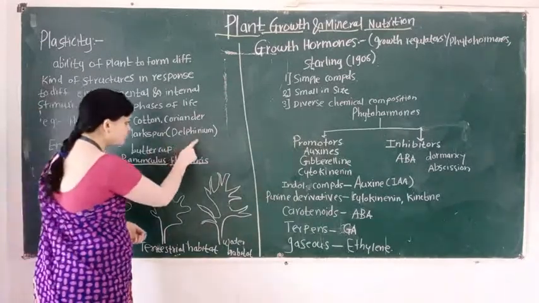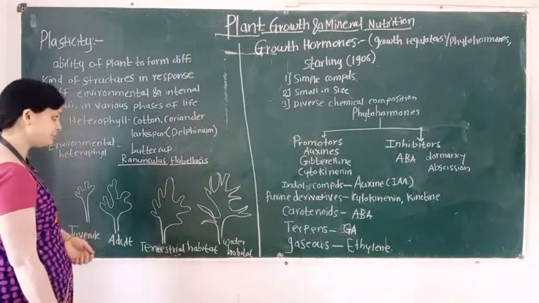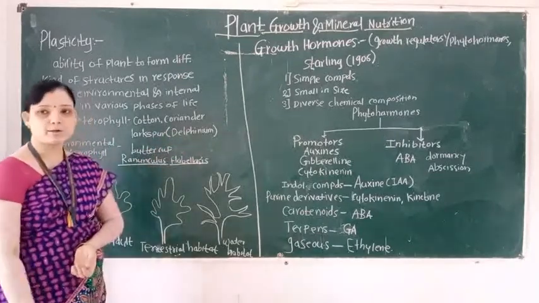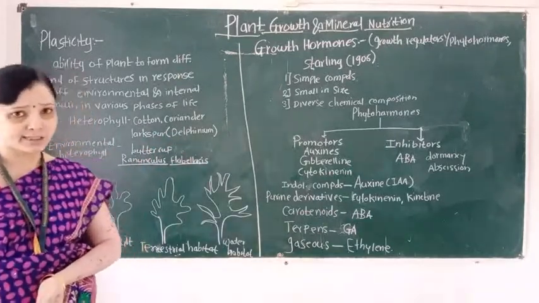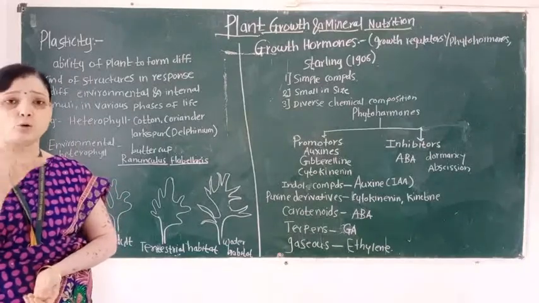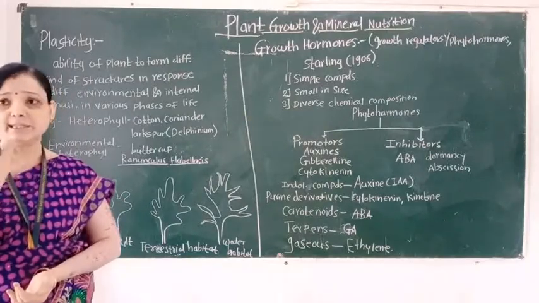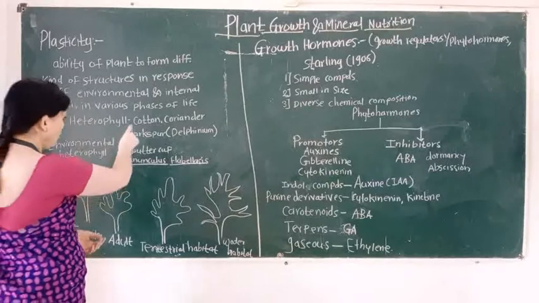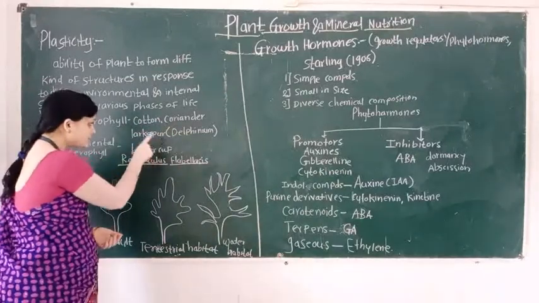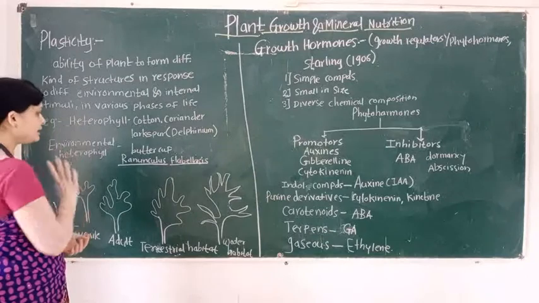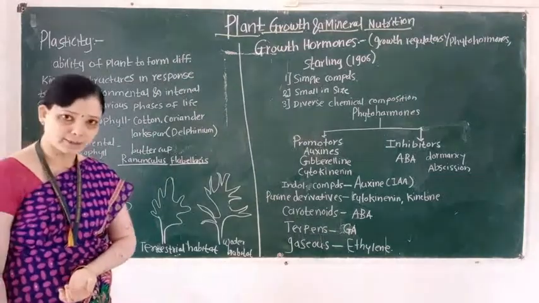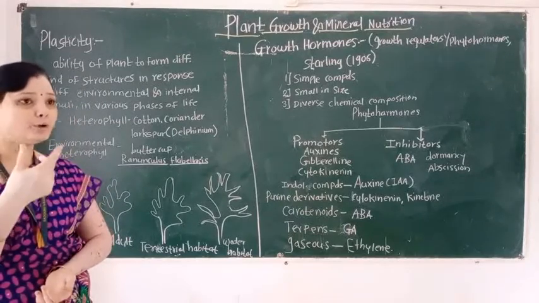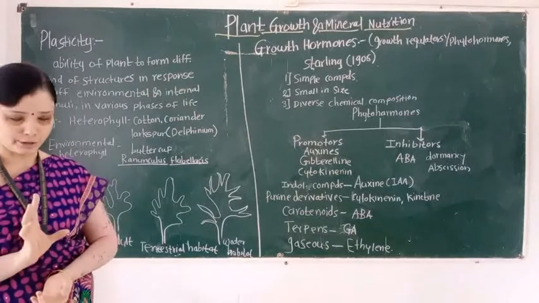Larkspur is also known as delphinium. The scientific or botanical name of larkspur is Delphinium. This plant belongs to the family Ranunculaceae, and it is a highly toxic plant. So cotton, coriander, and larkspur show the heterophyllous condition, that is, in the juvenile stage and in the adult stage the leaves form different structures.